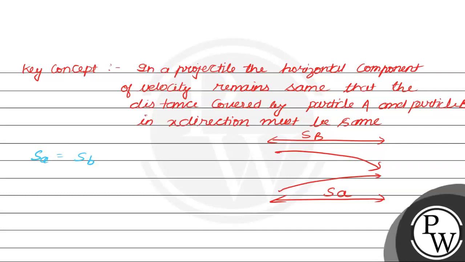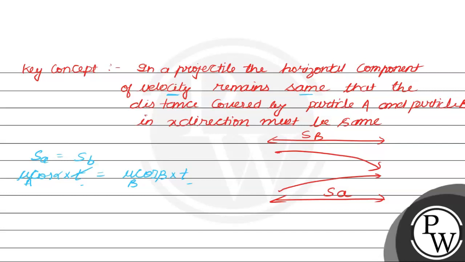Now for x direction motion for particle A we can write this as U cos alpha into time t, and for particle B we can write it as U cos beta into time t. This is UA, this is UB. No acceleration terms are coming in the expression of SA and SB. This is because of this key concept that velocity in x direction remains same.